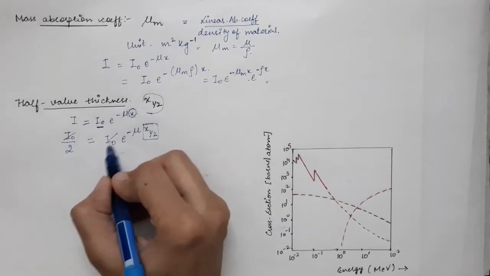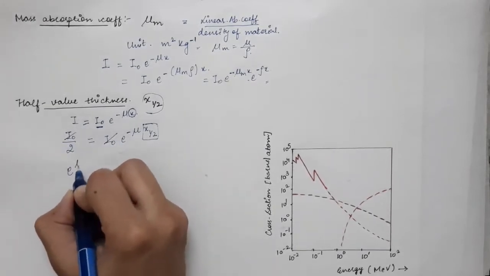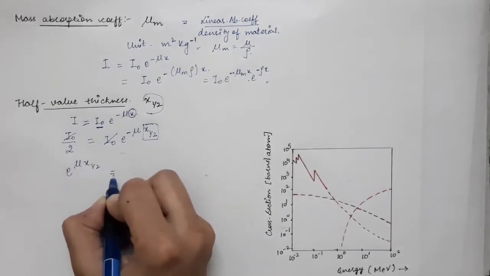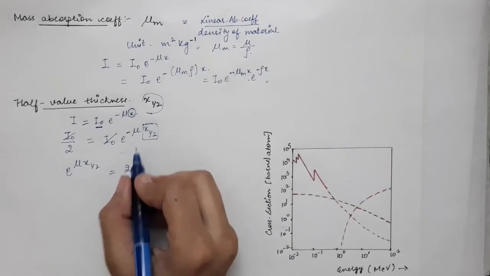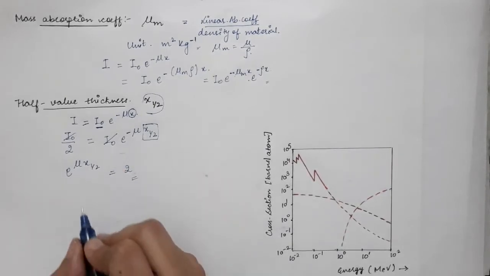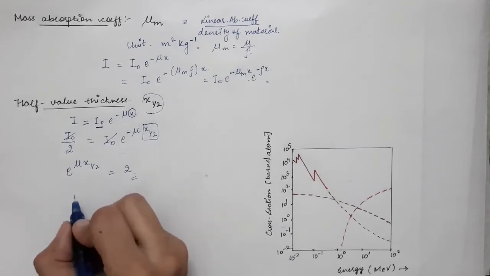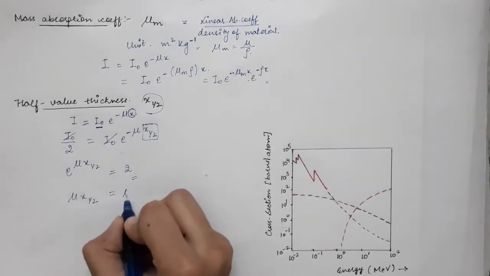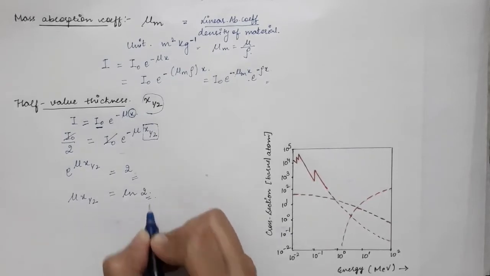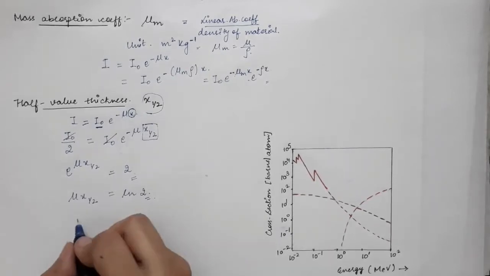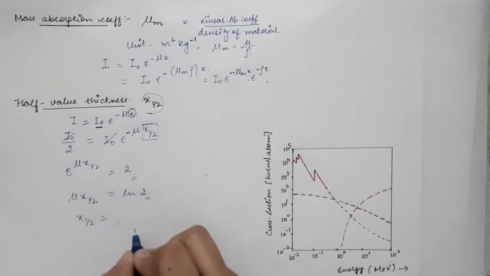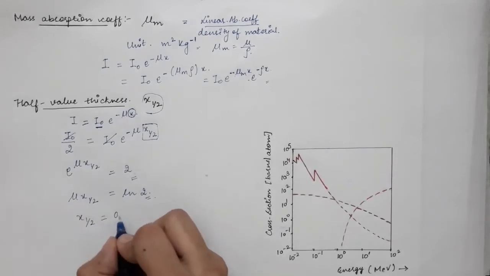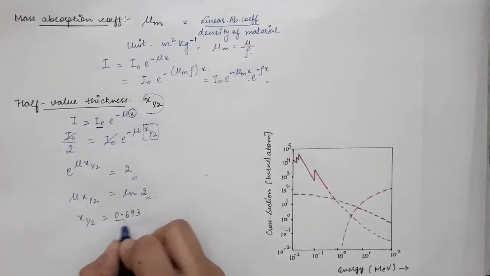And when you solve it, you will get e power mu x half is equal to 2. When you take the natural log, you will get mu into x half is equal to natural log of 2. And further, x half will be equal to 0.693 divided by mu.